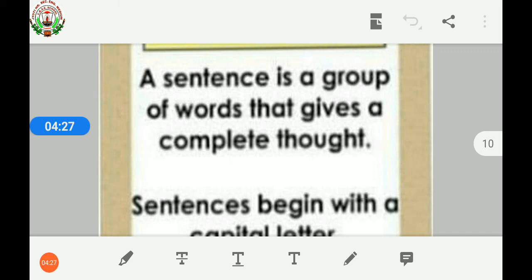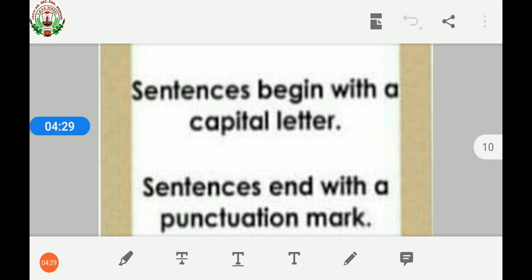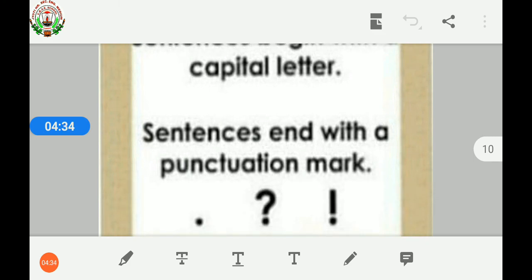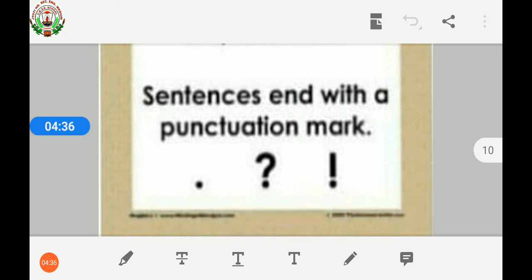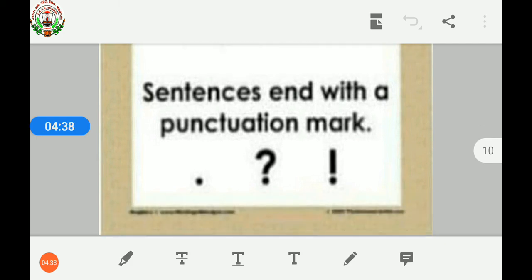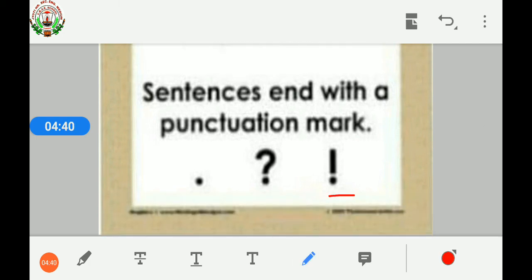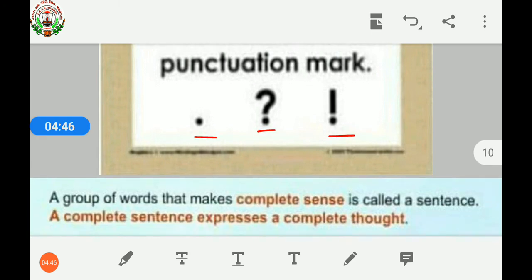A sentence always begins with a capital letter. A sentence ends with a punctuation mark, that is full stop, question mark and exclamation mark. This is full stop, this is question mark and this is exclamation mark. Let's understand with some more examples.